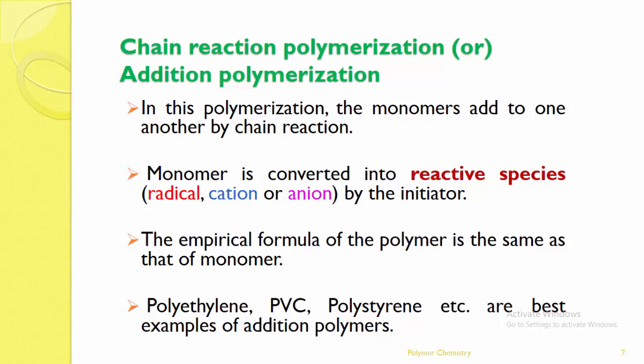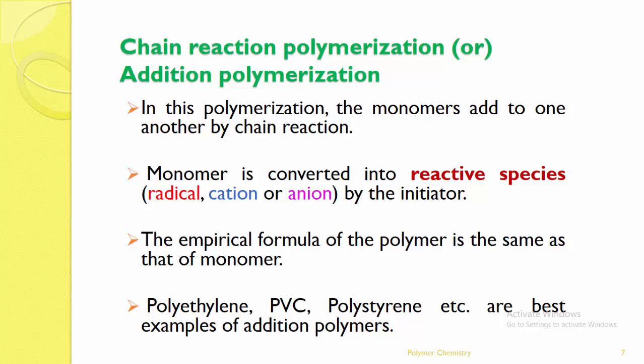Very simple. This is most commonly seen in polymerization reactions, where the monomers are added to one another by chain reactions. As we know, a polymer can be formed only by joining of the monomers. How can the monomers be joined? That is nothing but the polymerization.